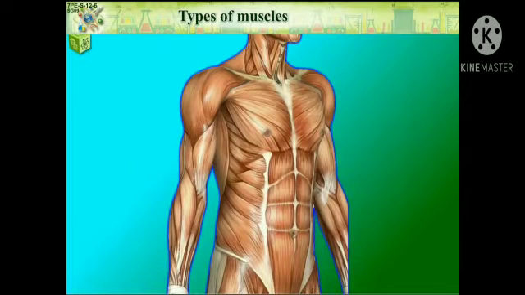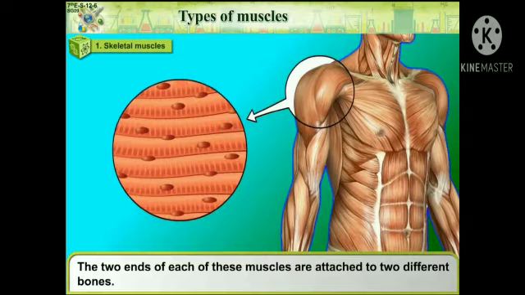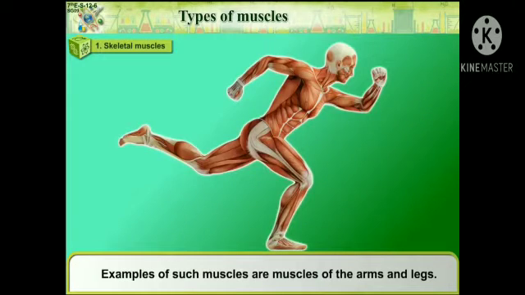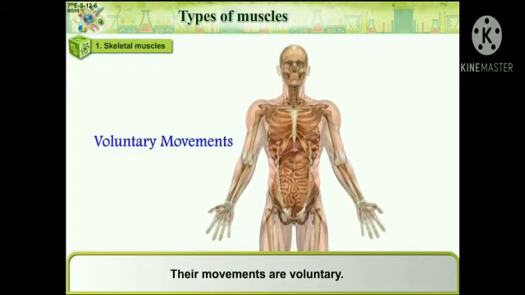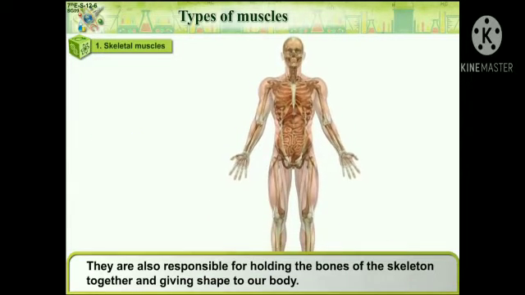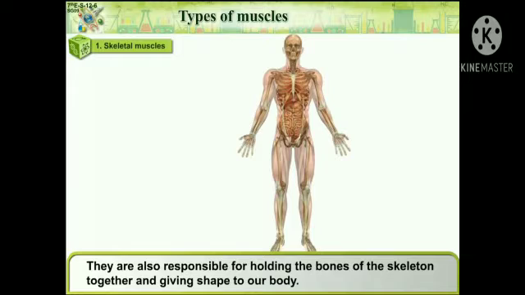Let us see types of muscles. Skeletal muscles. The two ends of each of these muscles are attached to two different bones. Examples of such muscles are muscles of the arms and legs. Their movements are voluntary. They are also responsible for holding the bones of the skeleton together and giving shape to our body.